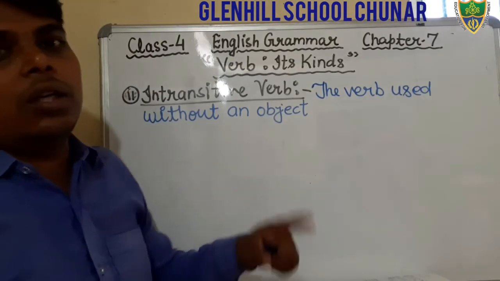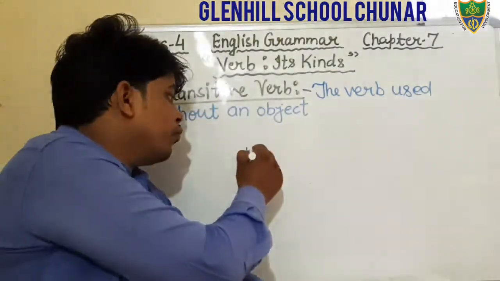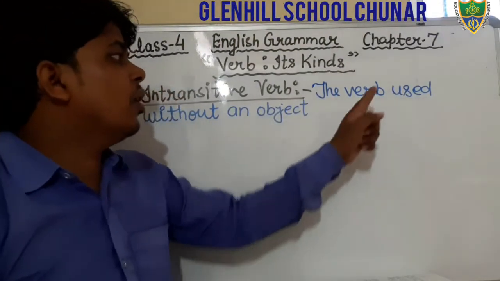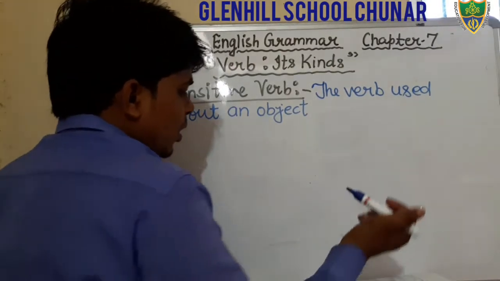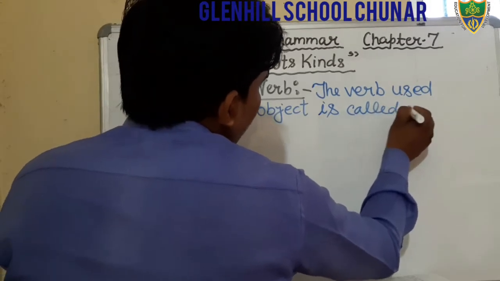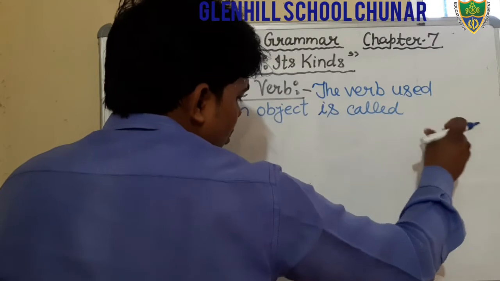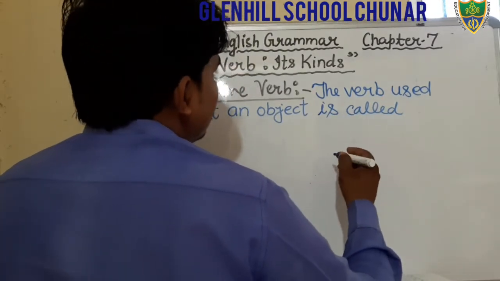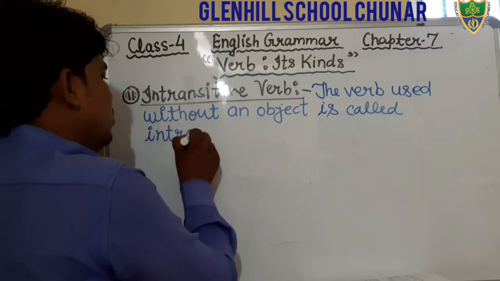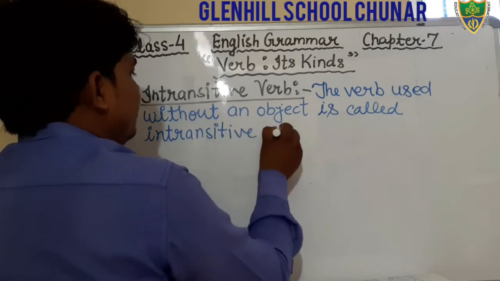In the transitive verb we have written the verb used with, but here we are writing without. The verb used without an object is called an intransitive verb.